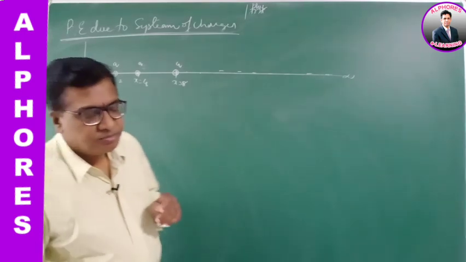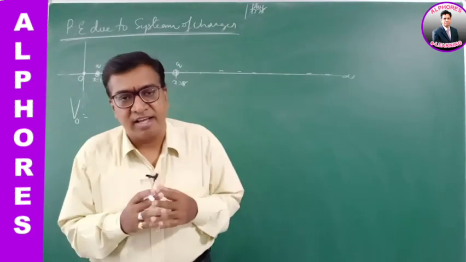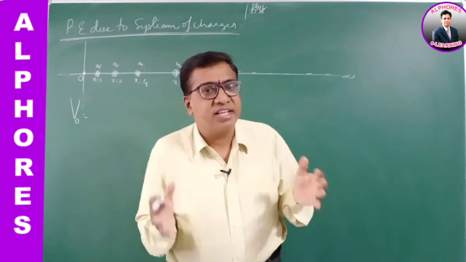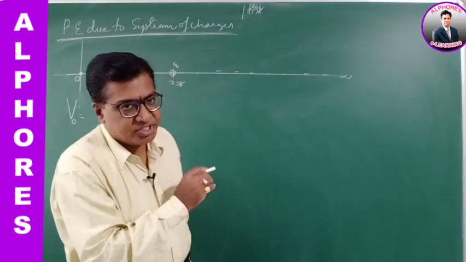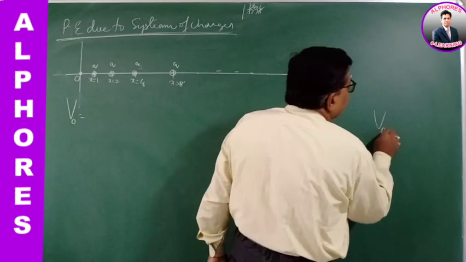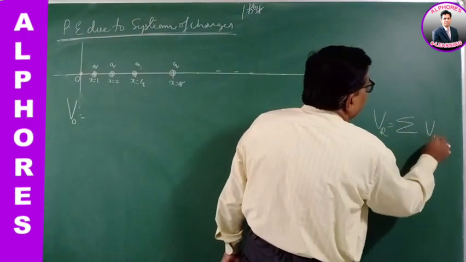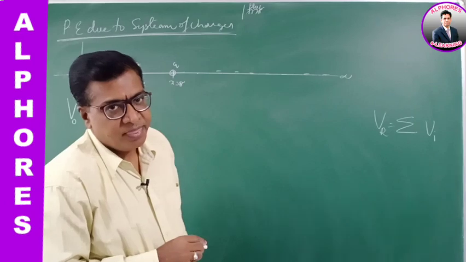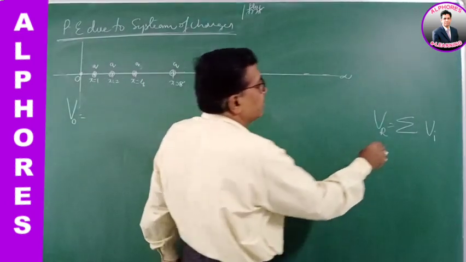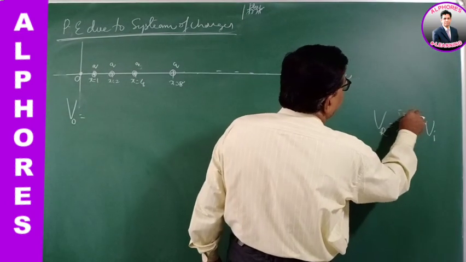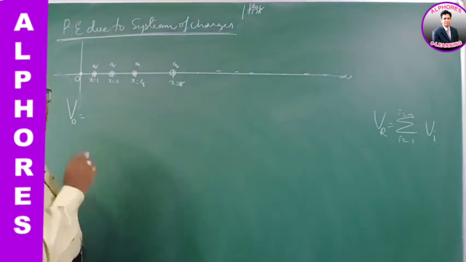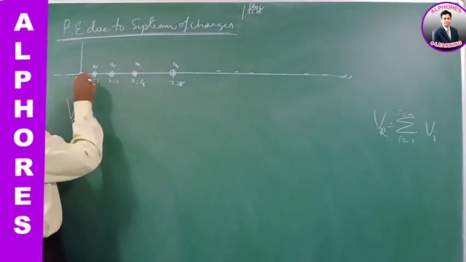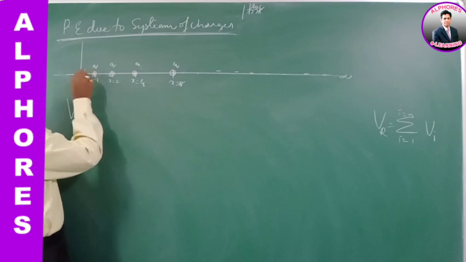Well, I was telling you, electric potential is a scalar. When there are a number of charges, the resultant electric potential is the algebraic sum of all the individual potentials. So the resultant potential is sigma Vi from i equal to 1 to n. Whatever the number, those many, you have to add all.